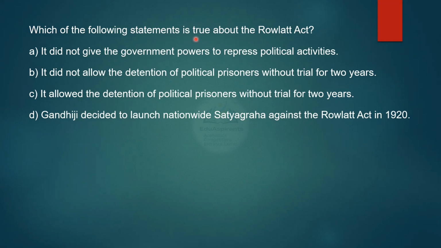Which of the following statements is true about the Rowlatt Act? It did not give the government powers to repress political activities. It did not allow the detention of political prisoners without trial for 2 years. It allowed the detention of political prisoners without trial for 2 years. Or Gandhiji decided to launch nationwide Satyagraha against the Rowlatt Act in 1920. So what is the true statement? Option C. It allowed the detention of political prisoners without trial for 2 years.